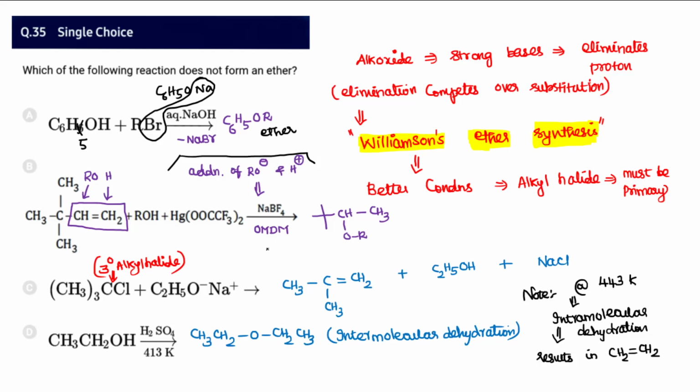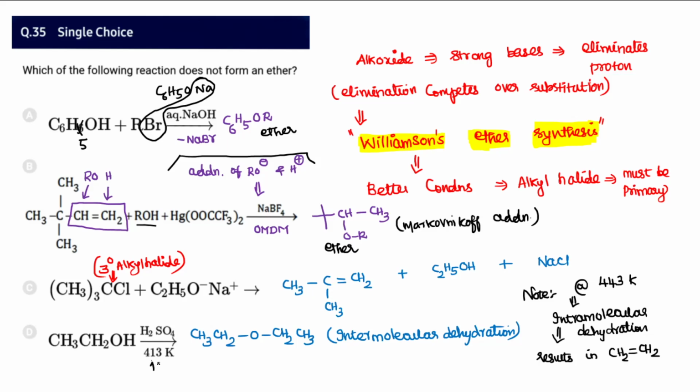And oxymercuration-demercuration, the second one, is a hydration type of reaction, but here instead of water the alcohol is present, so alkoxide and H plus, and it follows a Markovnikov way of addition. So the addition is Markovnikov addition. When you add in a Markovnikov way, you result in this as the product. So OR is present, so it is an ether group.